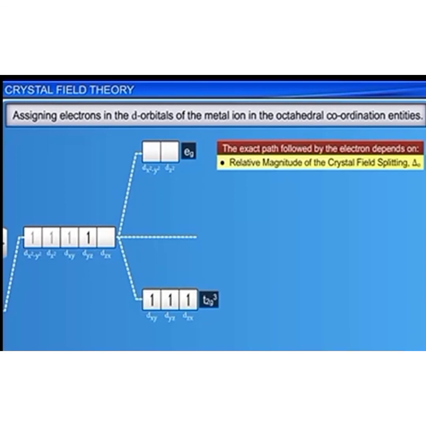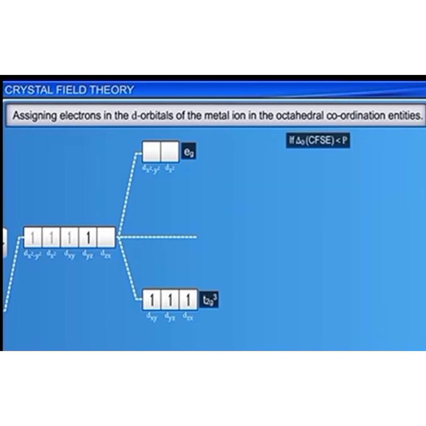If the crystal field splitting energy is less than the pairing energy, then the fourth electron enters one of the higher energy eg orbitals, giving the configuration t2g3 eg1. Ligands for which the crystal field splitting energy is less than the pairing energy are known as weak field ligands. The complexes formed with these ligands would be high-spin complexes.